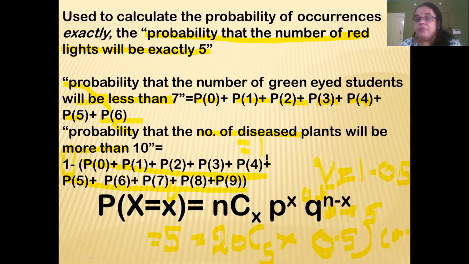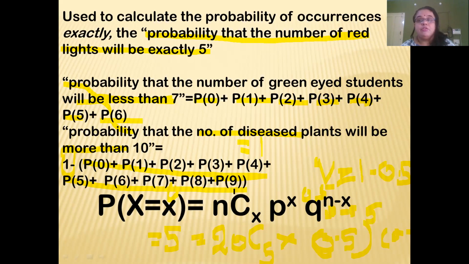Of course, as you must already be aware, we have powerful technological platforms where you can calculate all these probabilities within a minute. But let us learn the basics first. So when you are calculating by hand, for the probability that the number of diseased plants will be more than 10, you have to calculate P of 11 to P of 50, the choice is yours, or find the probability of less than 10 and subtract it from 1 using the basic axiom of probability.